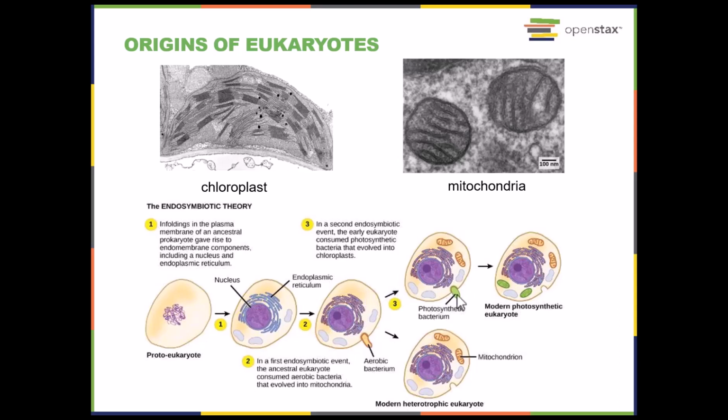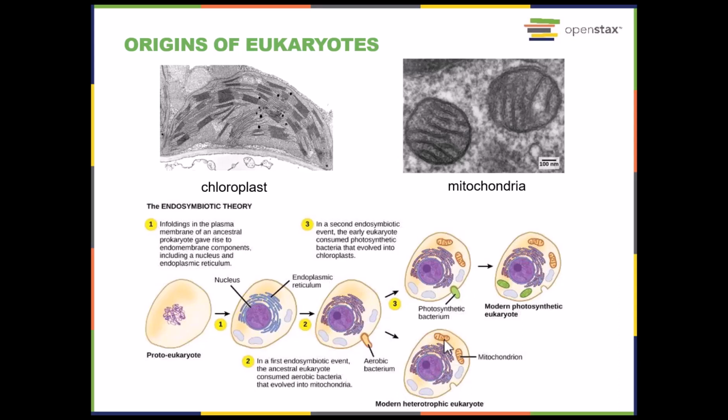This photosynthetic bacteria is essentially going to give rise to chloroplasts. Here we would have the origin of our organisms that perform photosynthesis. Here we have our origin of organisms that do not perform photosynthesis. But both of these are now eukaryotic cells.